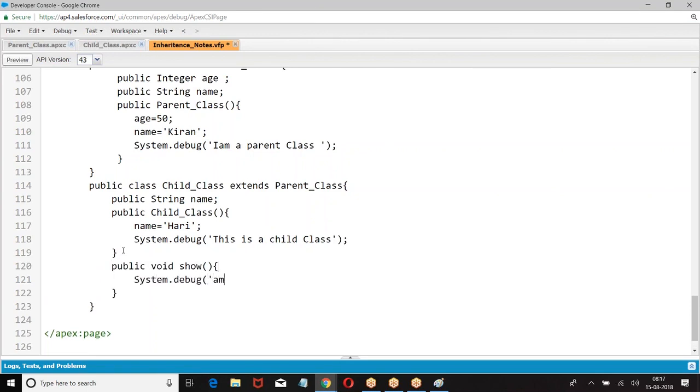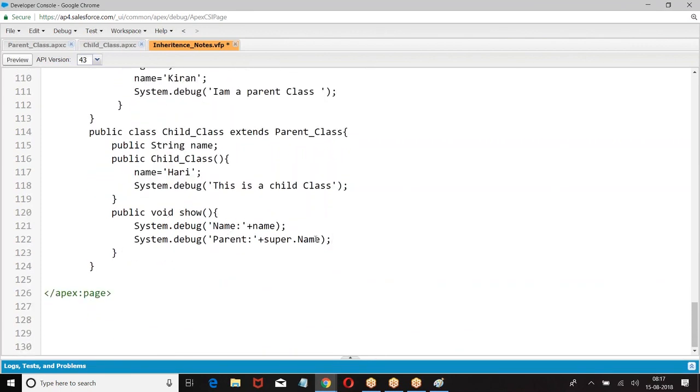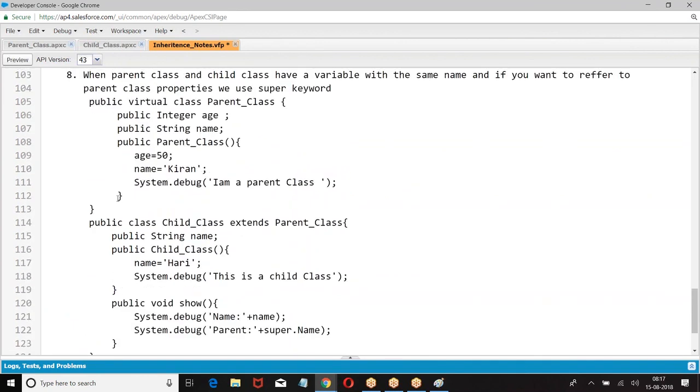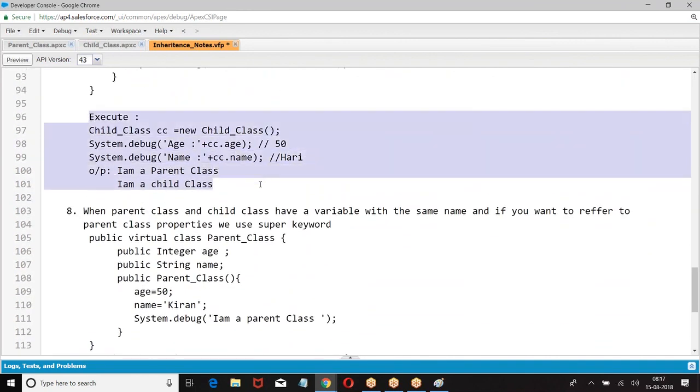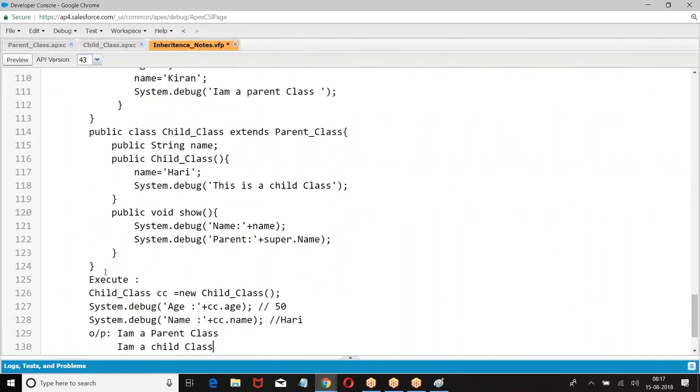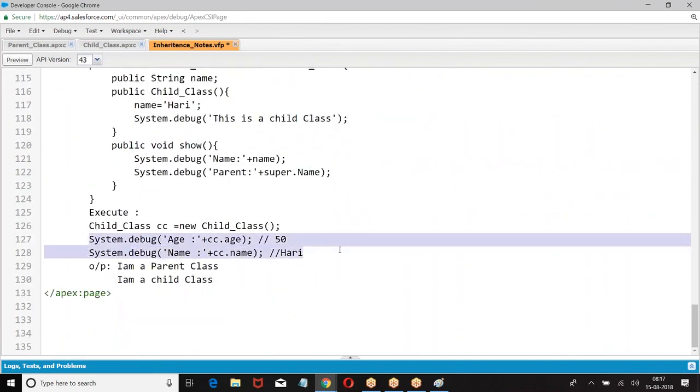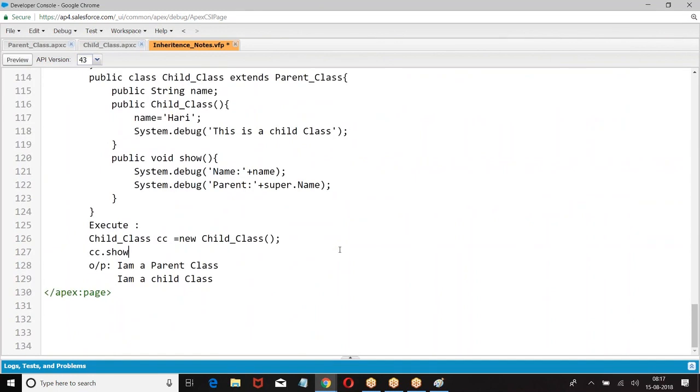Debug. So we had name and we had super dot name. So I'm calling cc dot show.